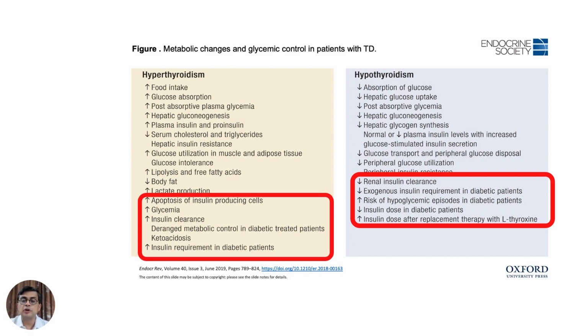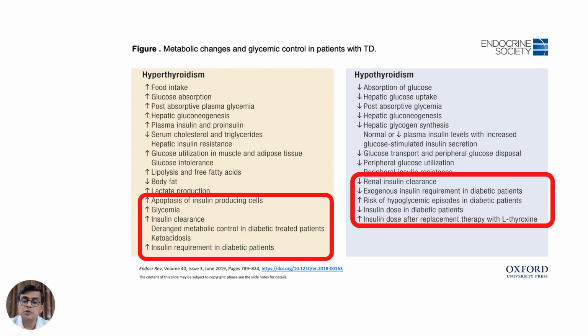On the other hand, if you look at hypothyroidism, there is a decrease in the renal clearance of insulin. The requirement of exogenous insulin comes down. There is increased risk of hypoglycemic episodes in people with diabetes who have hypothyroidism. In diabetes patients, the insulin dose comes down.